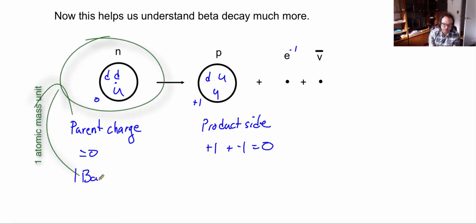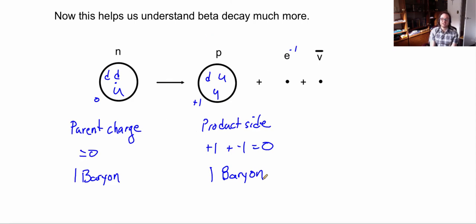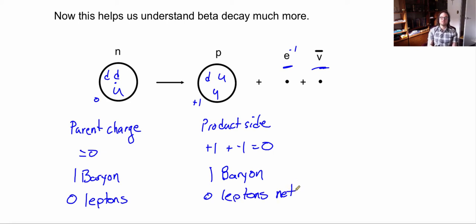On my parent side, I have 1 baryon. On my daughter side, or the product side, I have 1 baryon. Now on the parent side, I have 0 leptons. On the daughter side, I also have a net of 0 leptons because I have matter and an antimatter lepton, so that means we have a net of 0 leptons. Now if we didn't put the antineutrino there, then we would have 1 lepton, and that would make it imbalanced.